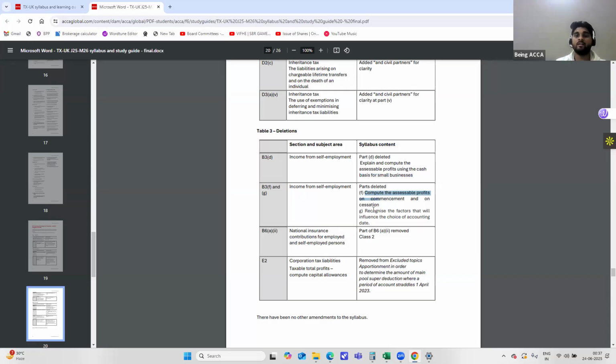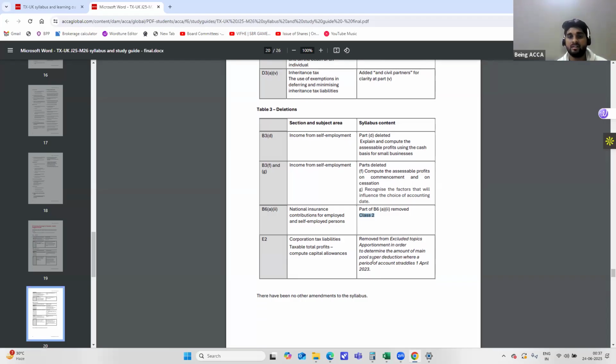And this is again a theory concept, that is, recognize the factors that will influence the choice of accounting date. This is a theoretical concept and this will not be tested. So you do not have to pay much attention to this theory aspect. Again, as I've mentioned earlier, class 2 has been completely removed for employed and self-employed persons. So you need not prepare anything related to class 2 NIC contributions.